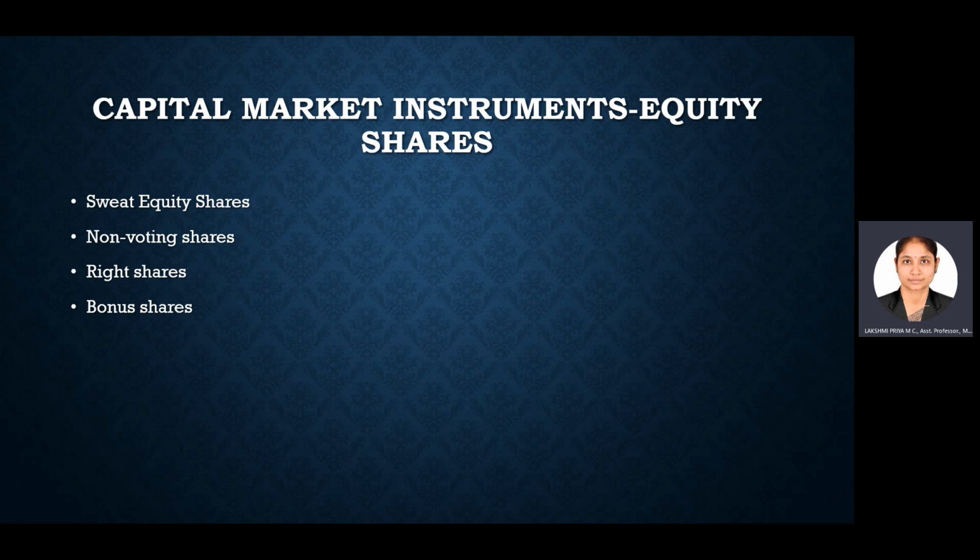Then rights shares. These rights shares are offered to the existing shareholders at a price by the company. Such kinds of shares are called rights shares. They are offered to the shareholders as a matter of legal right.